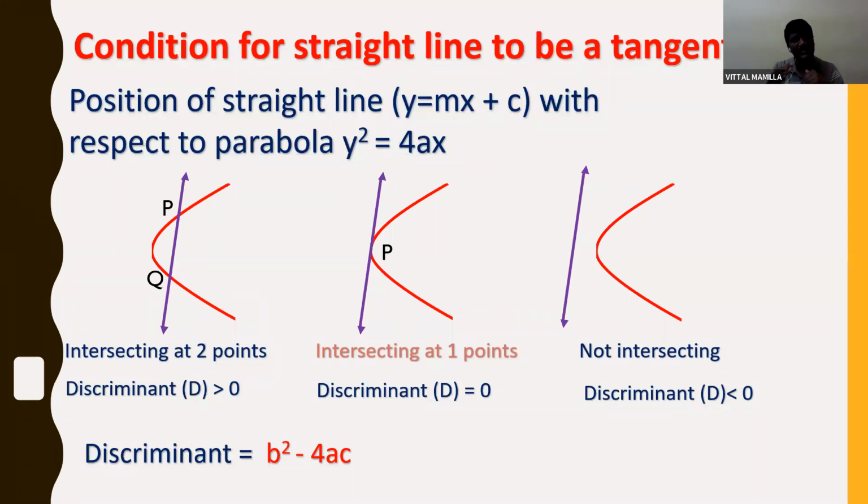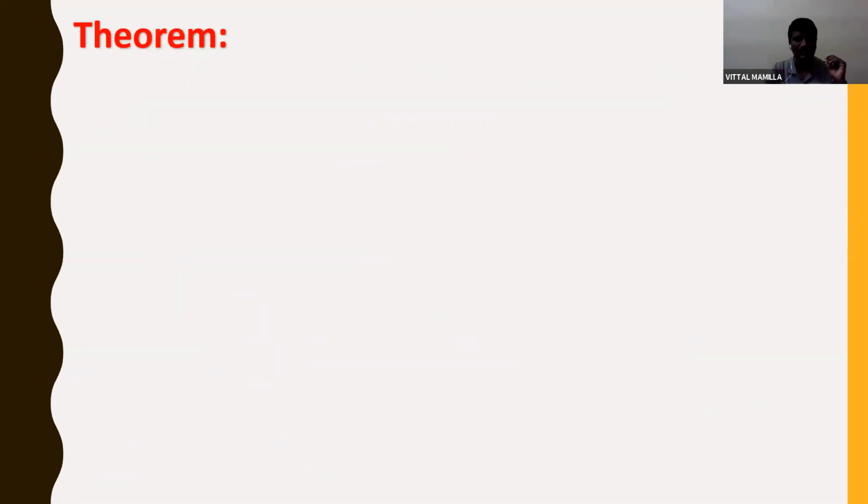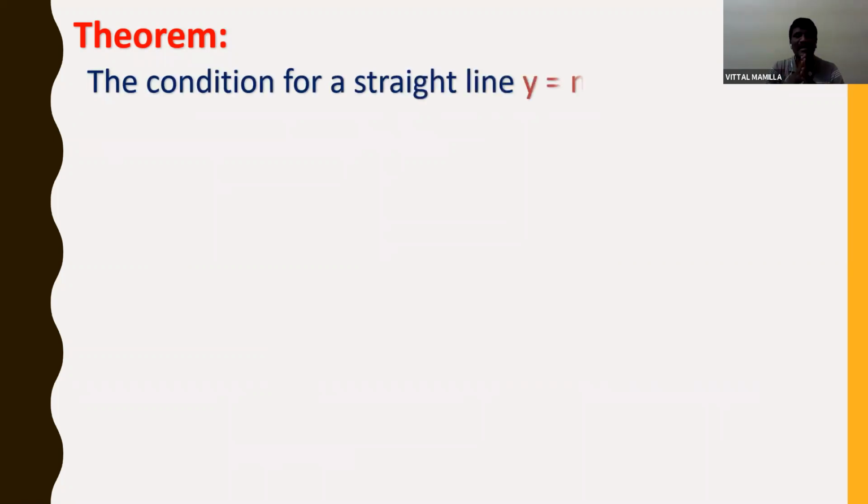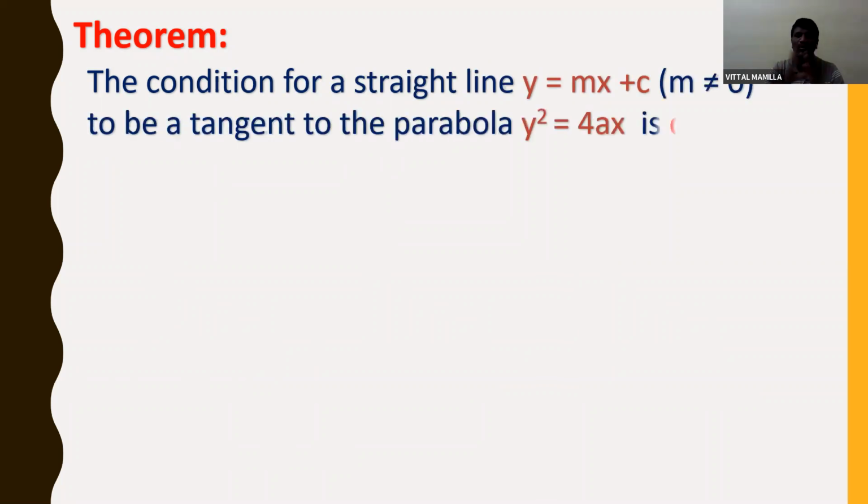Okay, students. So this is the position of the straight line y is equal to mx plus c with respect to the parabola y square is equal to 4ax. Now let us see the theorem based on this. The condition for a straight line y is equal to mx plus c to be a tangent to the parabola y square is equal to 4ax is c is equal to a by m.